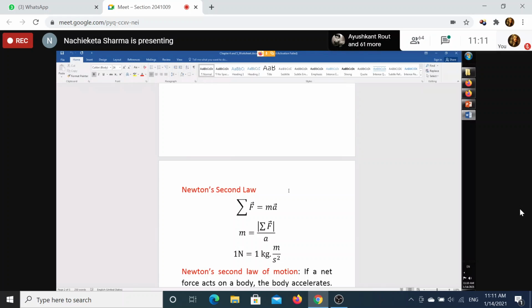So if it is a product of two quantities, then there are three possibilities. Either a dot product of two vector quantities, or a cross product of two vector quantities, or a scalar quantity and a vector quantity. Now the dot product of two vector quantities will give you a scalar quantity, so that is ruled out.